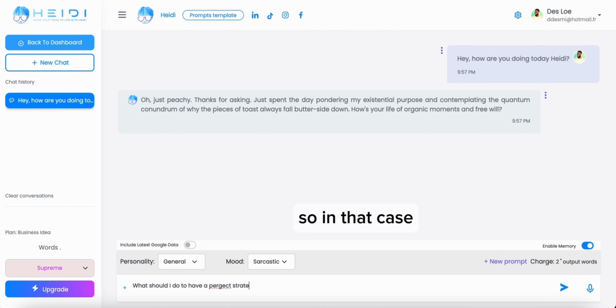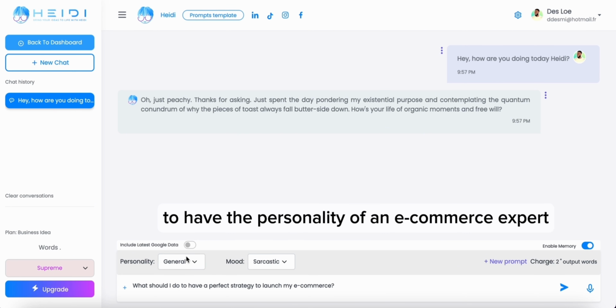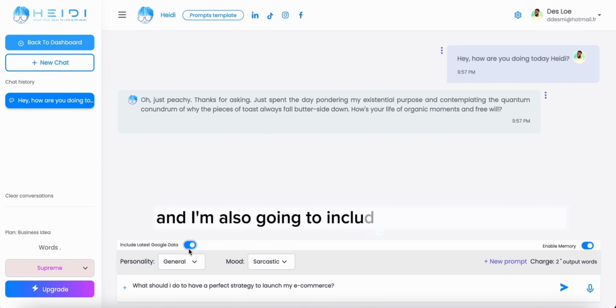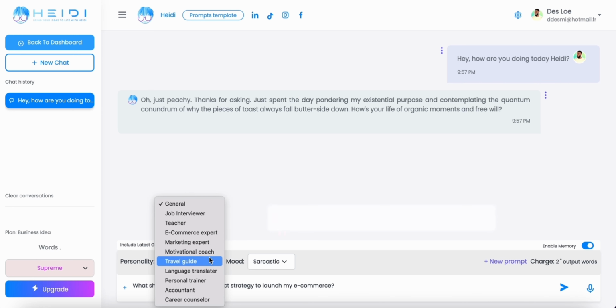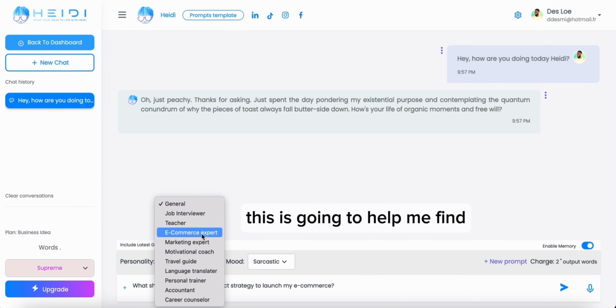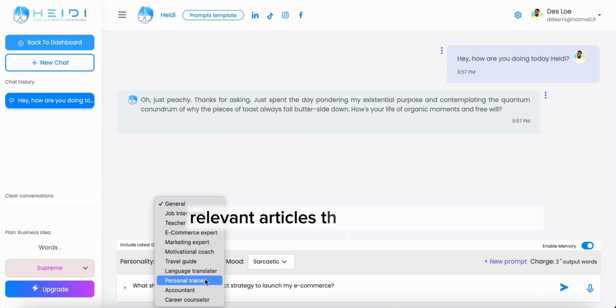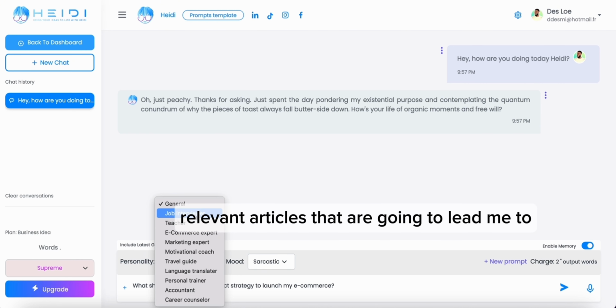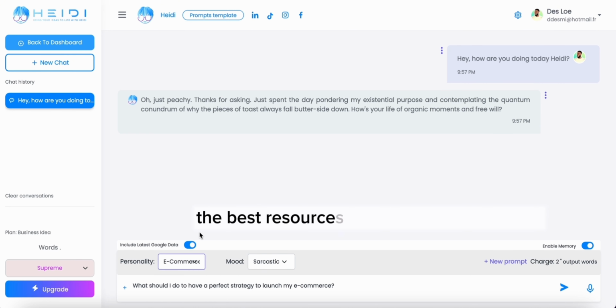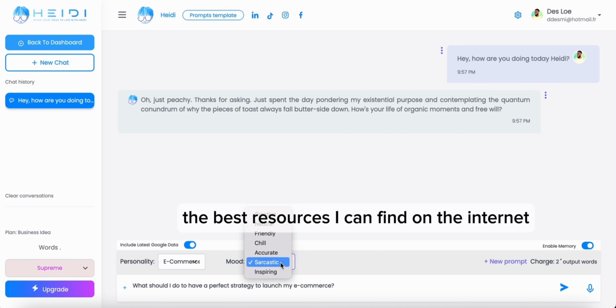So in that case, let's say I want the perfect strategy to launch my e-commerce. I'm going to ask Heidi to have the personality of an e-commerce expert. And I'm also going to include the latest Google data. This is going to help me find relevant articles that are going to lead me to the best resources I can find on the internet at this moment.